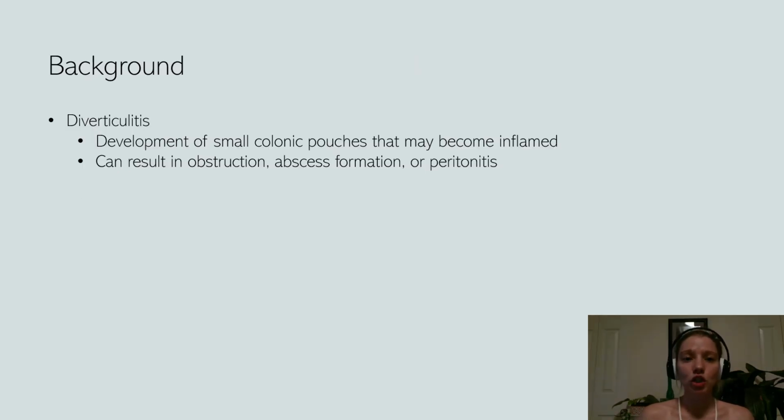Diverticulitis begins with a condition known as diverticulosis, the development of mostly symptom-free and often innumerable small pouches of the colon's inner wall. 2/3 of U.S. adults aged 70 years or older have diverticulosis, but risk of development increases after age 40. In some individuals, these small pouches become inflamed, causing diverticulitis, which can result in complications such as obstruction, abscess formation, or peritonitis, which is when an infected pouch bursts, allowing colonic bacteria to flow into the abdomen.